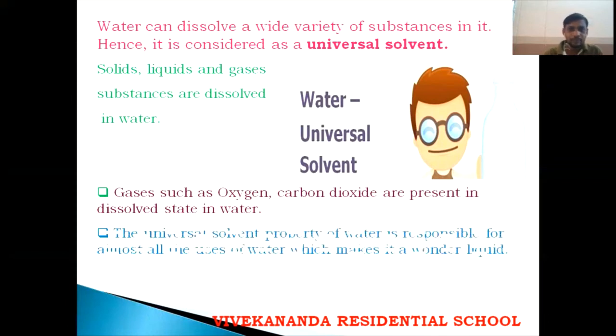So the universal solvent property of water is responsible for almost all the uses of water, which makes water a wonderful liquid. That means due to this property, hence water is called a wonderful liquid. Water has innumerable applications in our daily life. That means where we are going to apply the water.